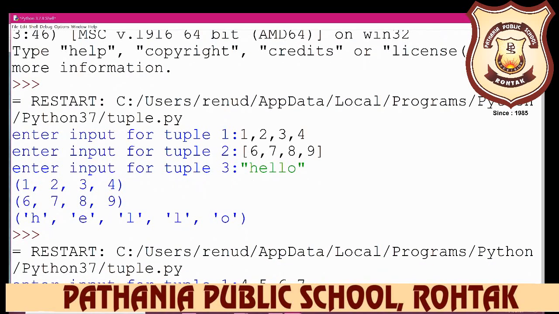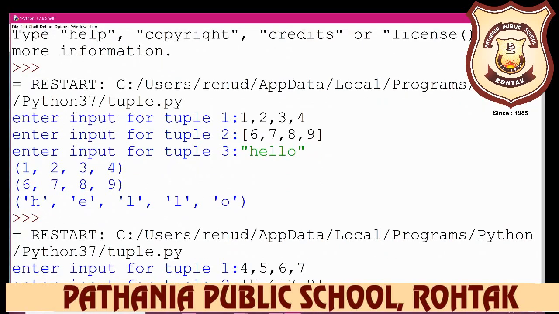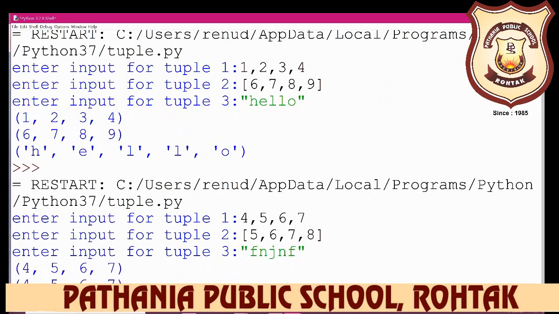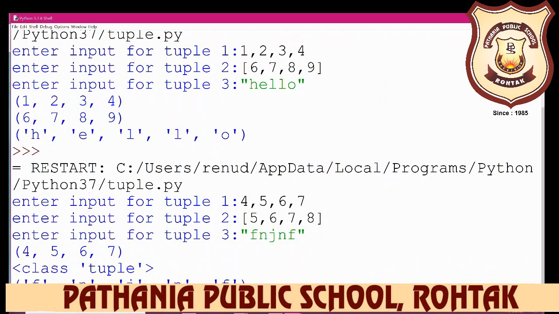here like this, then you can input here 5 comma 6 comma 7 comma 8 like this, and then you can input like this. So now you see a class, your data type is also displayed here, and this is your tuple. The type of the tuple 2 is tuple. So it displays a tuple.